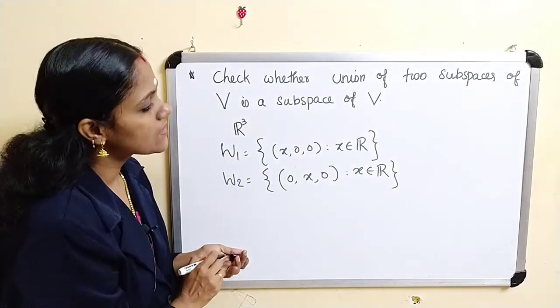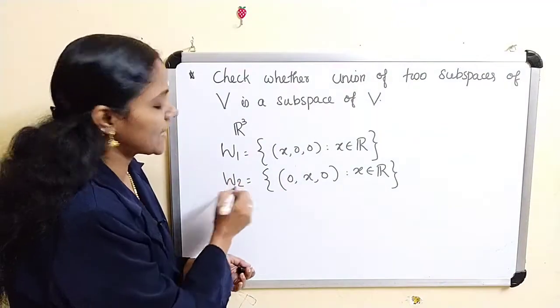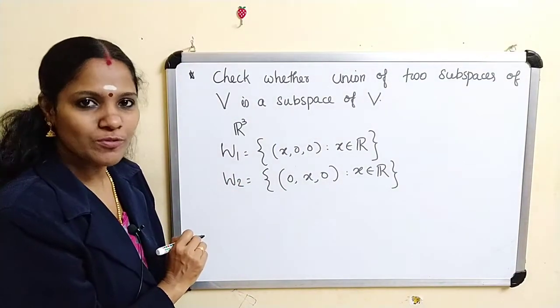In W2, the Y coordinate varies and the X and Z coordinates are 0. So clearly W1 and W2 are subspaces of V.